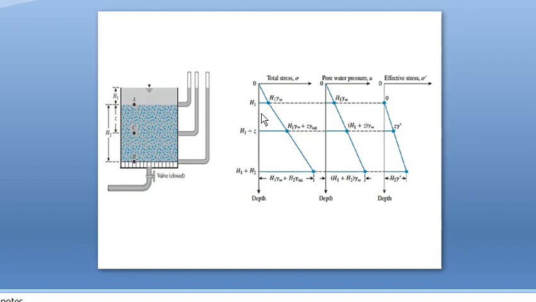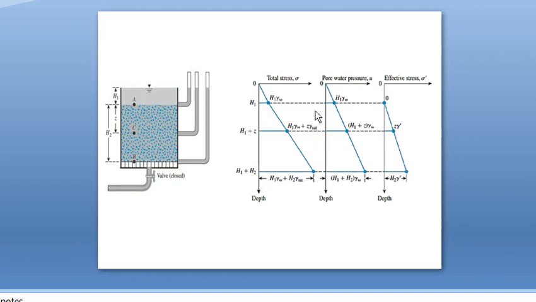Total stress means the stress up to this point, so we have to consider all this area. There will be pressure exerted by this height h1 plus pressure exerted by this height. This height is Z, here it is Z. So h1 into, at h1 height the pressure is by water, so h1 into unit weight of water, plus for this Z height the pressure is by the soil. Okay, soil, that is Z into